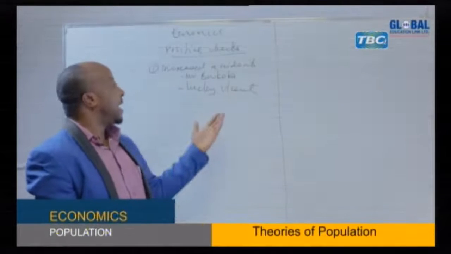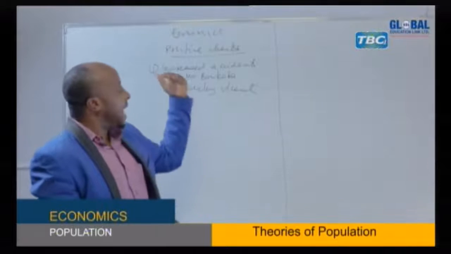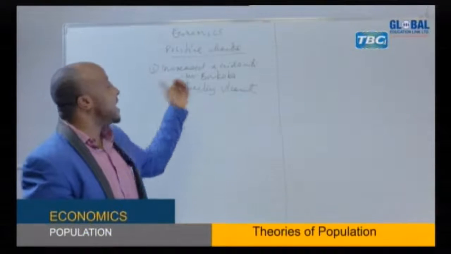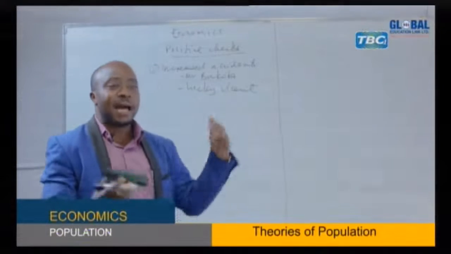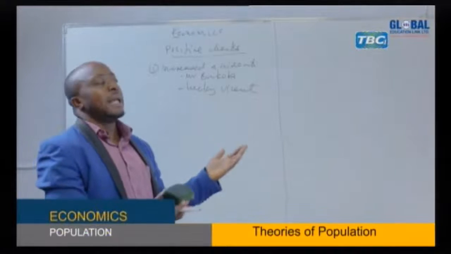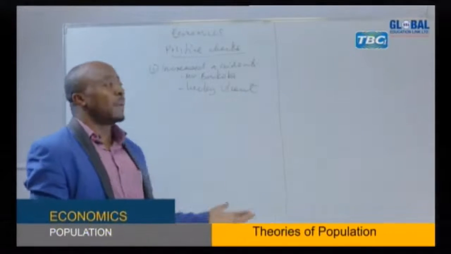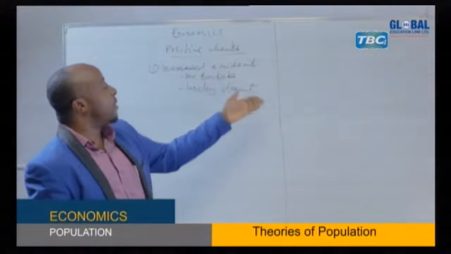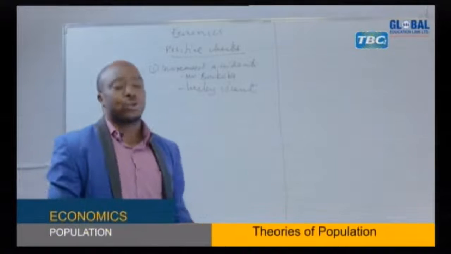So these are some examples. You have the MV Spice, something like that. They have also increased accidents, which have increased deaths of people, thus controlling population. We have several road accidents happening in Tanzania. They are also reducing population, especially those involving interregional buses, which include a lot of accidents. So because accident is one of the positive checks, in Tanzania it has also been used to control population.